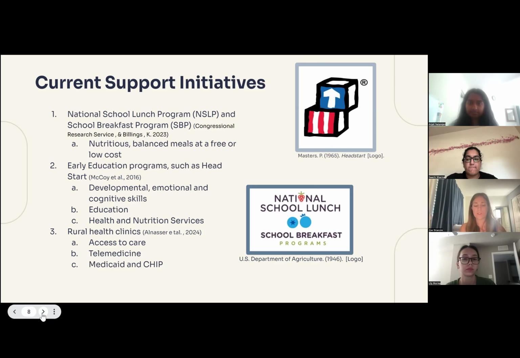Many of these rural clinics offer sliding fee scales or discounted services based on income, making healthcare more affordable for low-income families. This financial assistance helps ensure that the cost is not a barrier to accessing essential health services for low-income children. And additionally, there's also access through Medicaid and other programs such as CHIP that allow children in rural communities to receive the essential healthcare services they need.